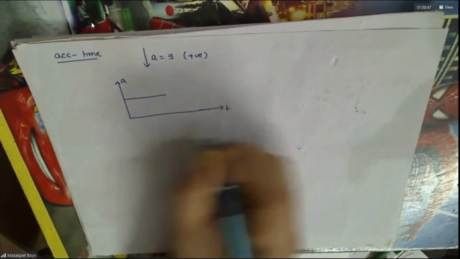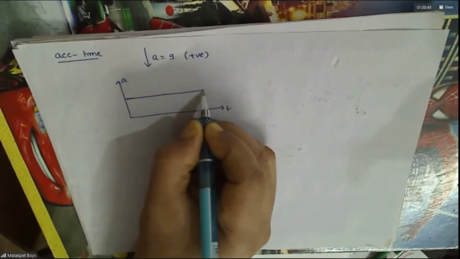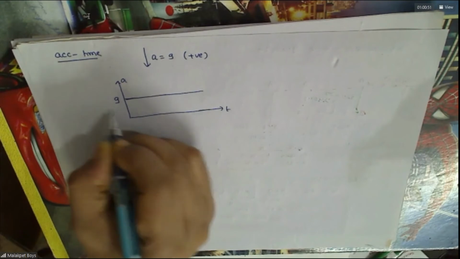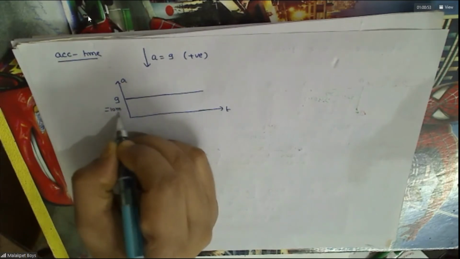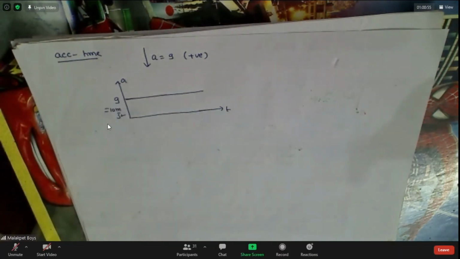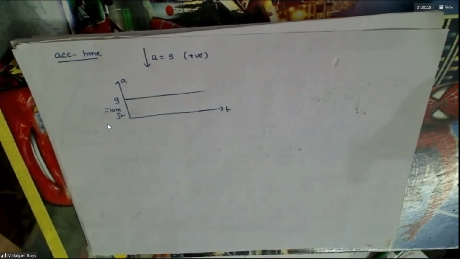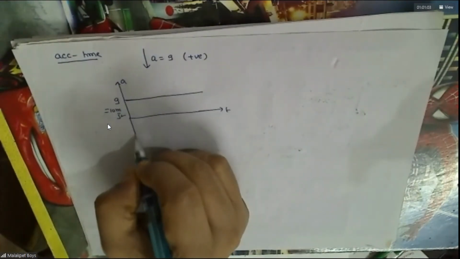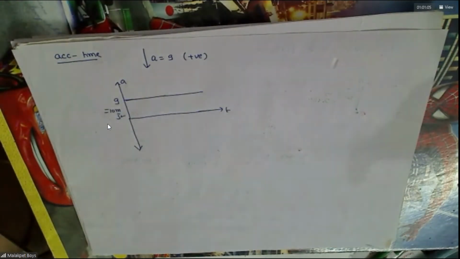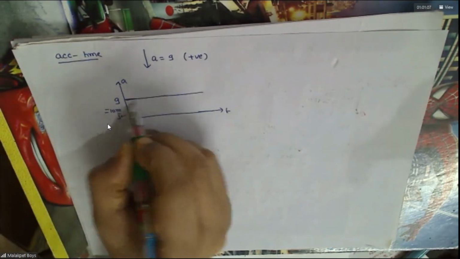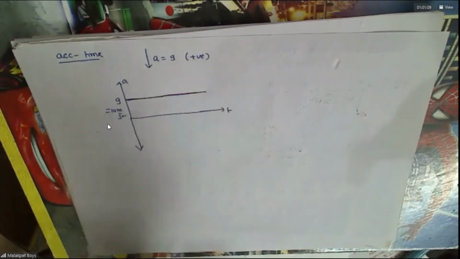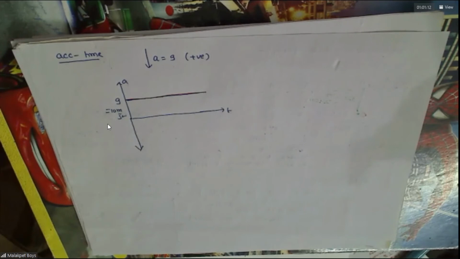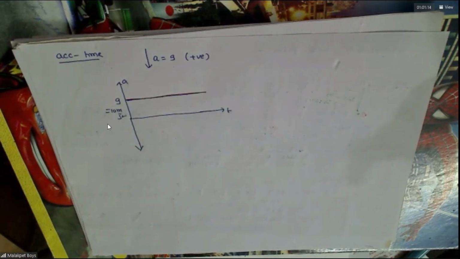At any time, acceleration is the same only, no? So this is nothing but the value g. Understood this? Acceleration is not at all changing. And it is positive, no? That's why upward is positive, downward is negative, no? Do you agree with this or not? So the graph will be a constant. Understood this? Clear?